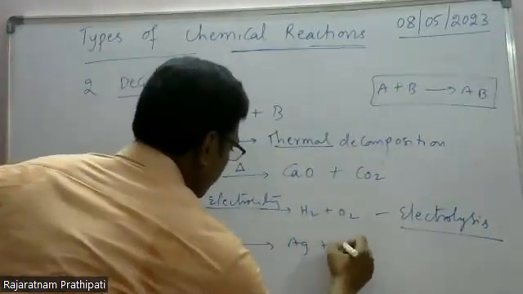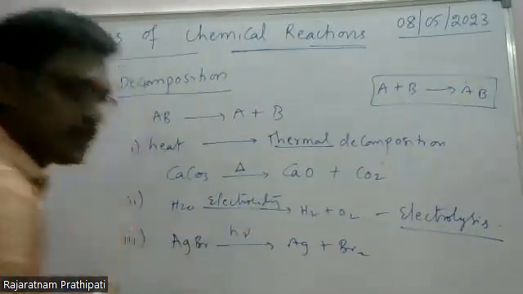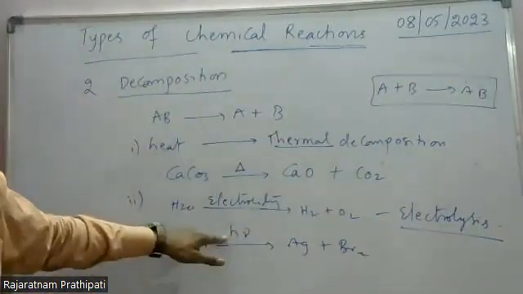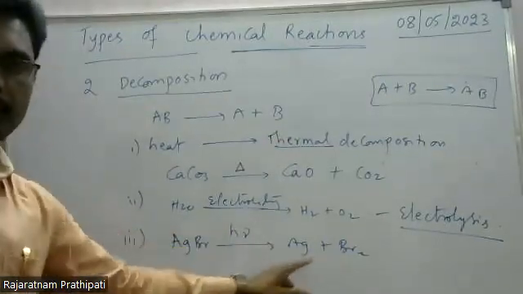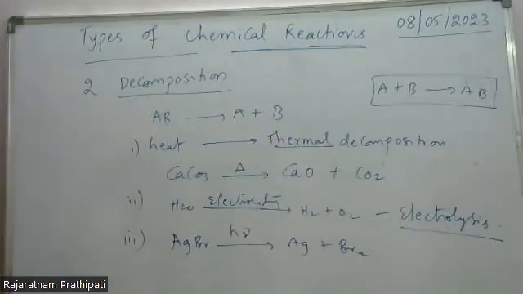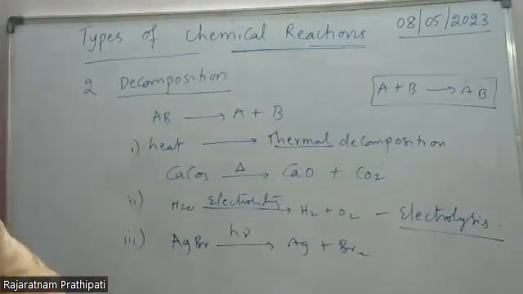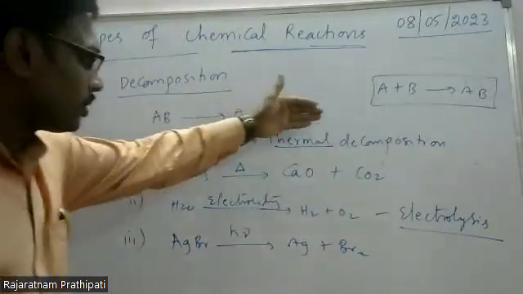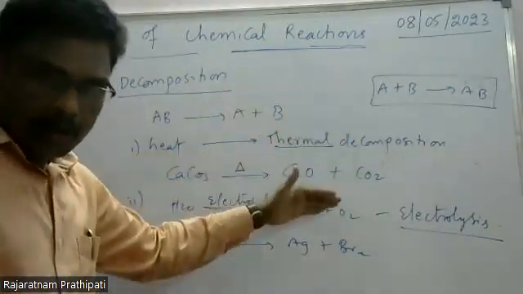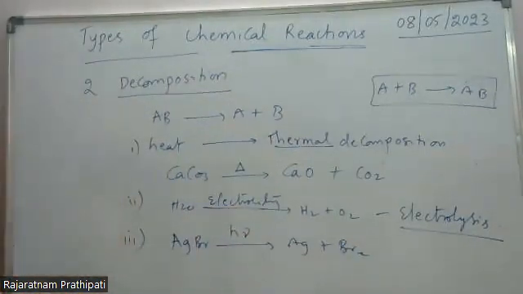AgBr gives rise to Ag plus Br2. Here the symbol is h nu. This is called light. In the presence of light, a compound decomposes into element plus element. These reactions are called photochemical decomposition reactions. So simply, how many types of decomposition reactions? Thermal decomposition, electrolytic decomposition, and photochemical decomposition reactions.